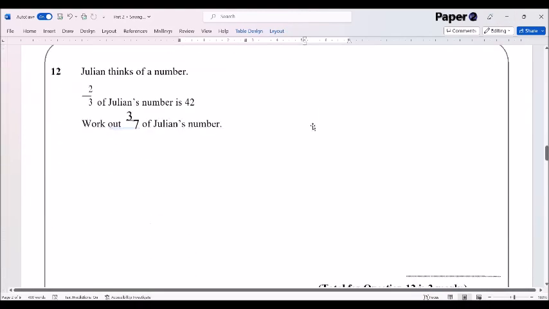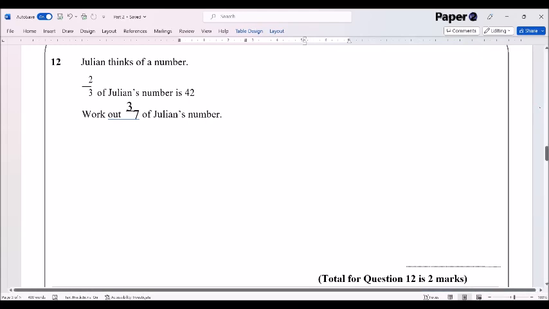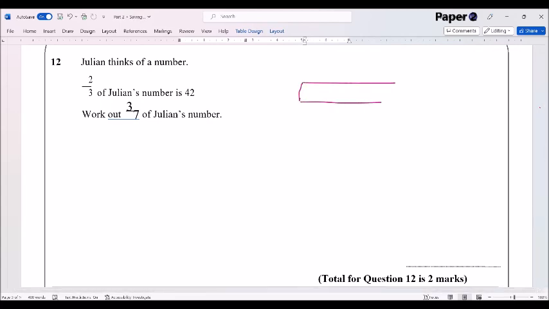Question number 12. Julian thinks of a number. 2/3 of Julian's number is 42. Okay, so 2/3 is 42. So what we're going to do, little bar model in here. So 2/3 of my number is 42. If this whole thing represents the number, we've got 1, 2, 3. Nice little bar model. We can see that 2/3 is equal to 42.